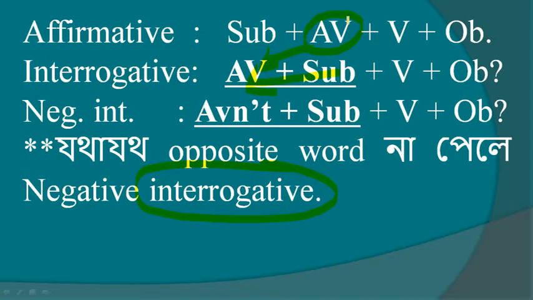What is the condition of negative sentence? We have to add not after auxiliary verb. If we add two conditions, negative and interrogative, what will be? We should use auxiliary verb and not before subject. That time the sentence will be negative interrogative. But we should use short form of not. Why? I will discuss it next slide.